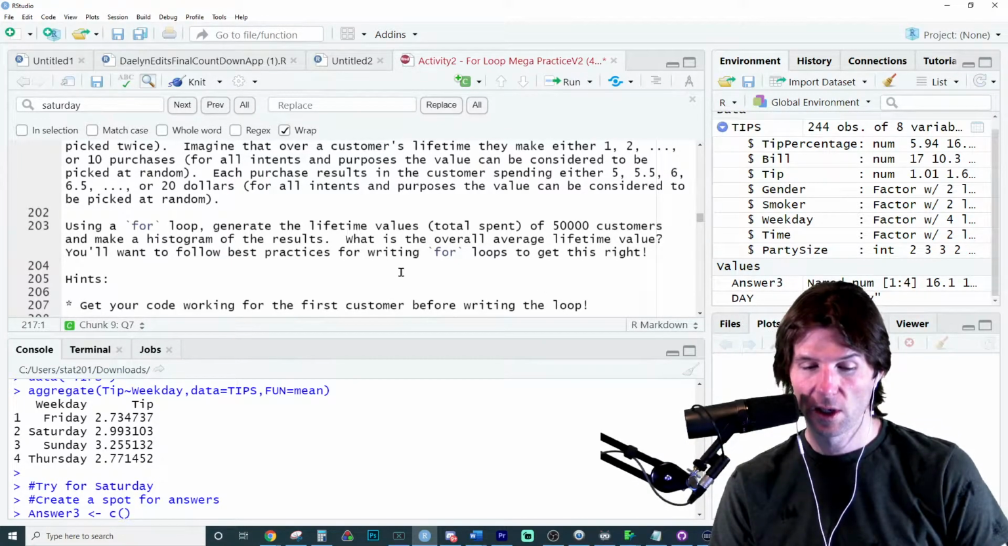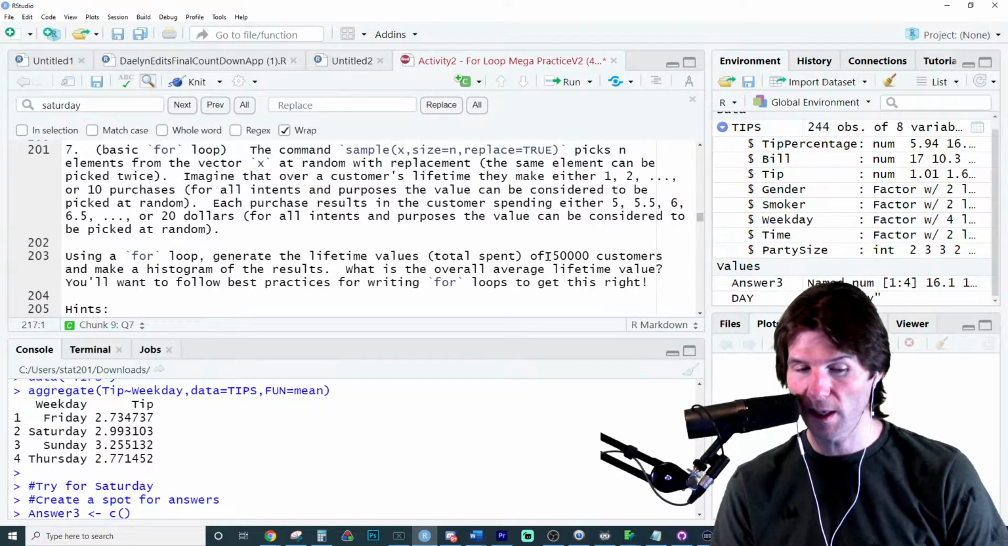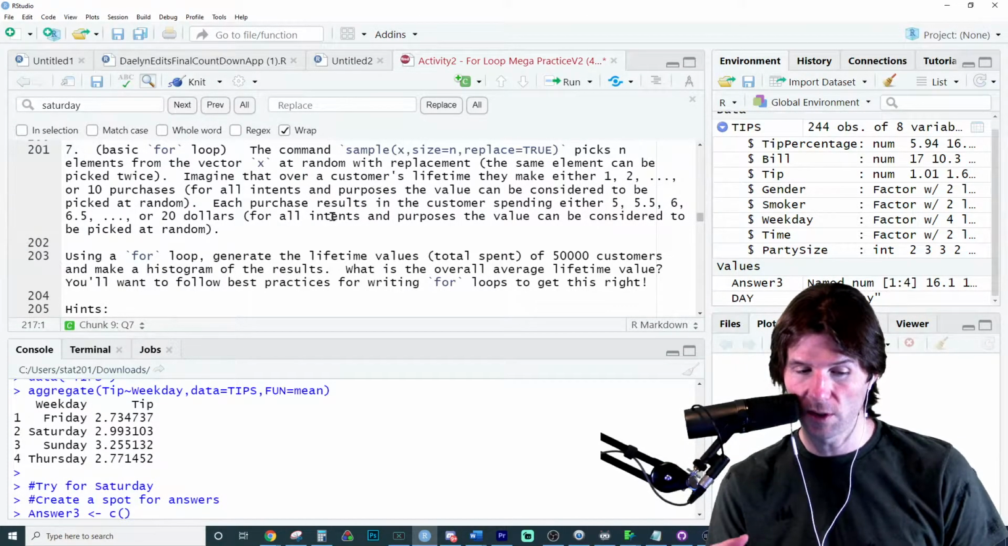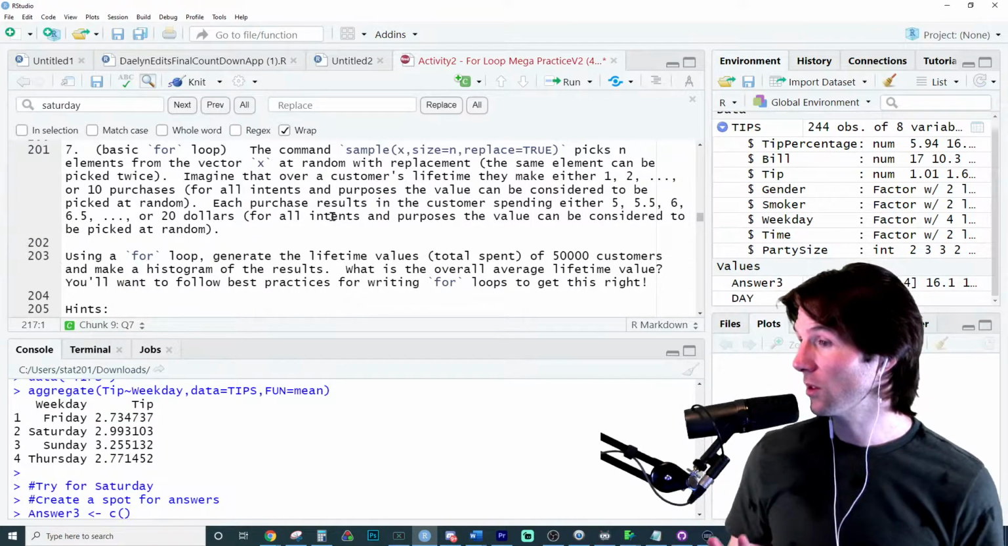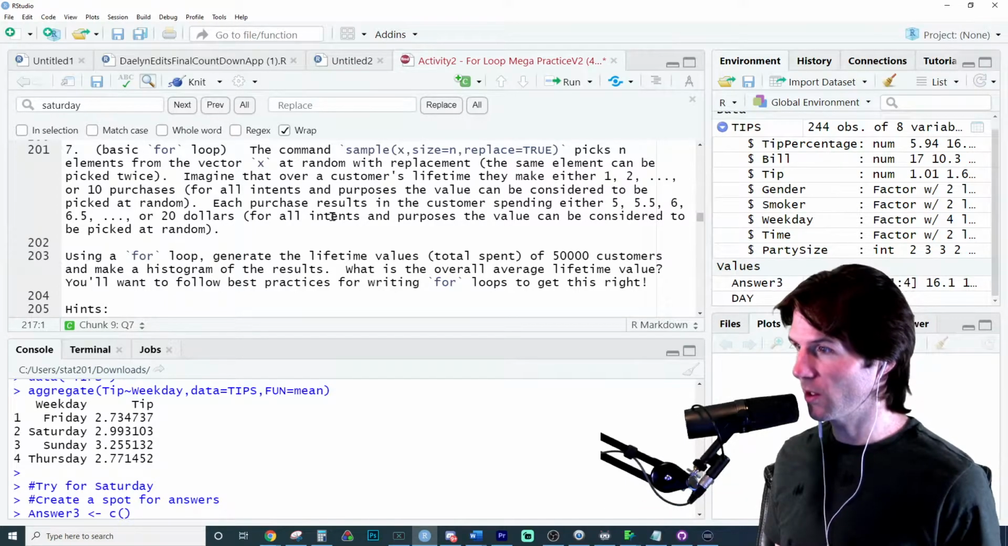histogram of these results. What is the overall average lifetime value? You'll want to follow these best practices. Imagine that over a customer's lifetime, they either make 1, 2, or 10 purchases. Okay, so here's what let's do first. Let's first create a vector of possible purchases.